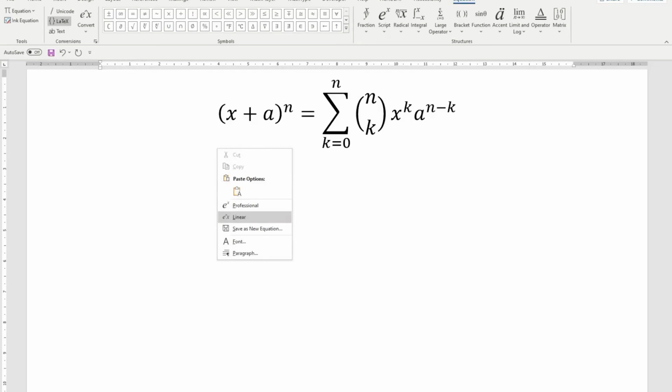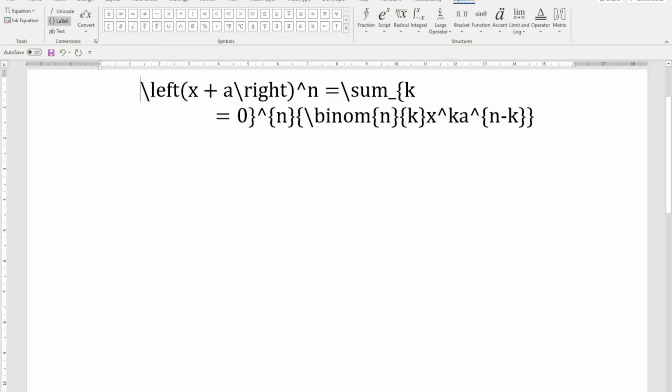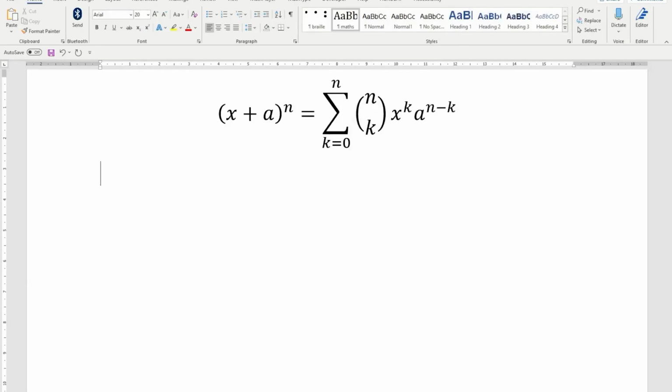I'm going to choose linear. Now we have a bit more detail. \left(x+a\right)^n equals \sum_{k. Still doesn't mean anything to me. But if I was to drop that into Arrow, I would at least have a MathML equation. So that's equation editor. It would be nice if Microsoft would develop it further, and possibly they will.